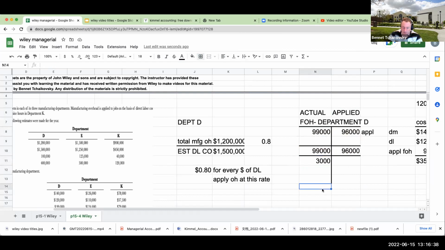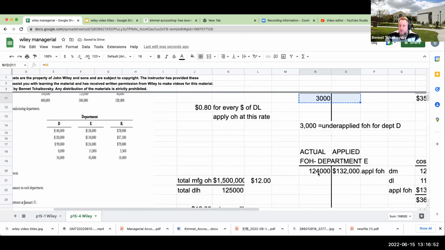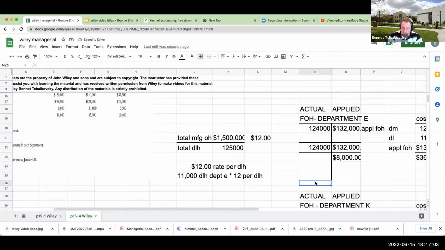So this is going to be 3,000 under applied factory overhead for Department D. If I take the same methodology over here, I had 132 that I applied, but my actual was 124. So this is going to be 8,000 over applied factory overhead for Department E, right?